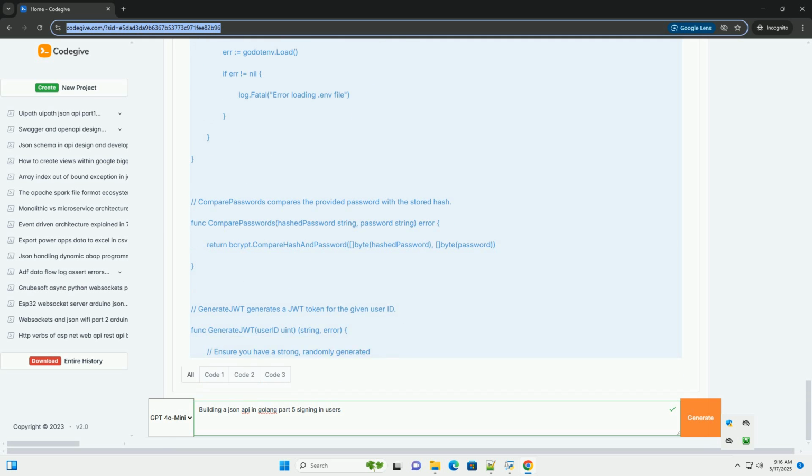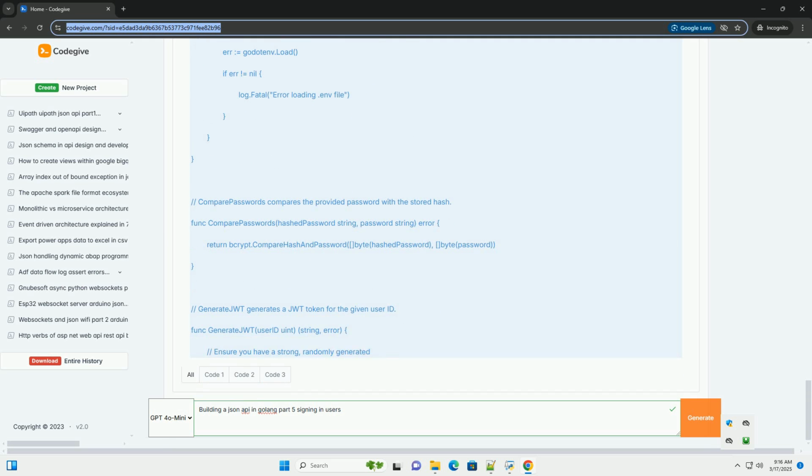Step 4. Create the login request struct. We'll need a struct to hold the data we expect from the login request, typically email and password. Step 5. Implement the login endpoint handler. Now, let's create the /login endpoint handler. This is the core of the login logic.